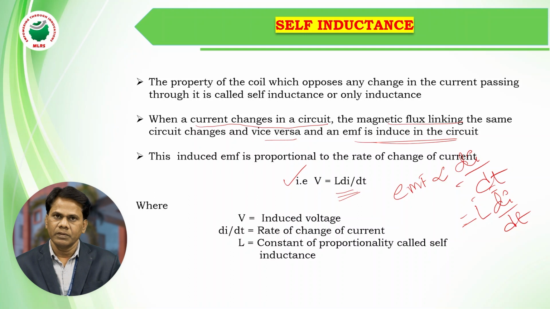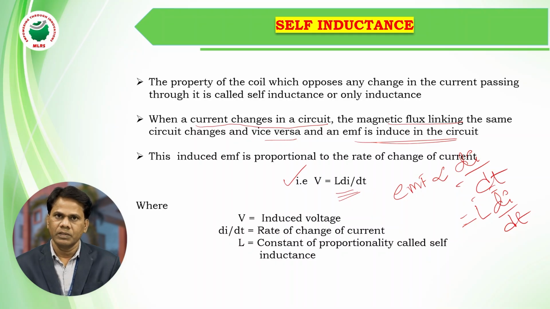That induced EMF we call the self-induced EMF in that coil. It is because of the current passing through that coil, which produces magnetic flux. That flux, produced due to the current, links with the same coil.